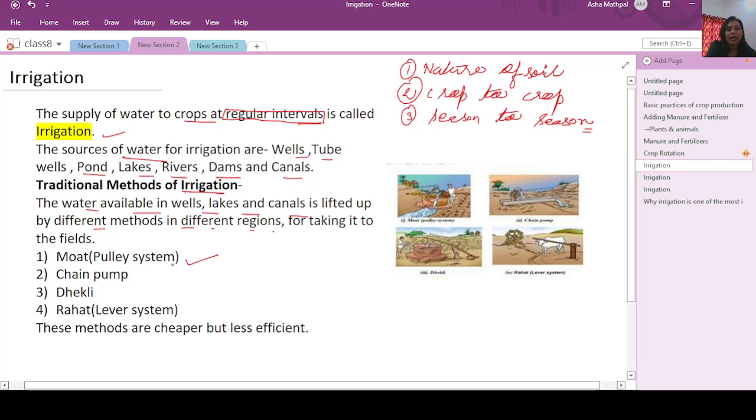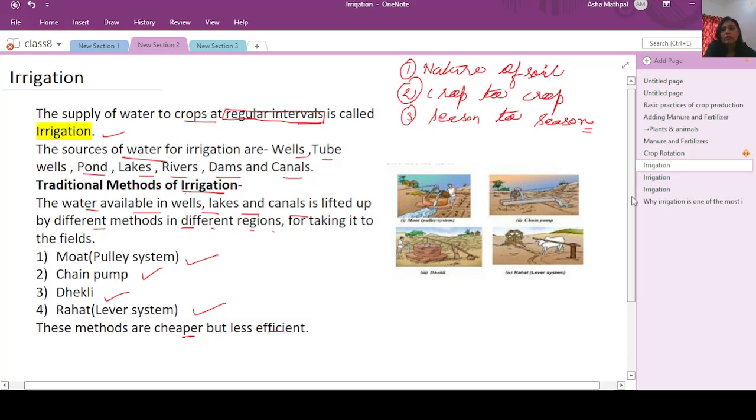Then we have the chain pump, then dhekli, rahat, which is also called the lever system. These methods were cheaper but less efficient, because generally humans or animals were involved, and living beings are not machines, so we get tired in this whole process.